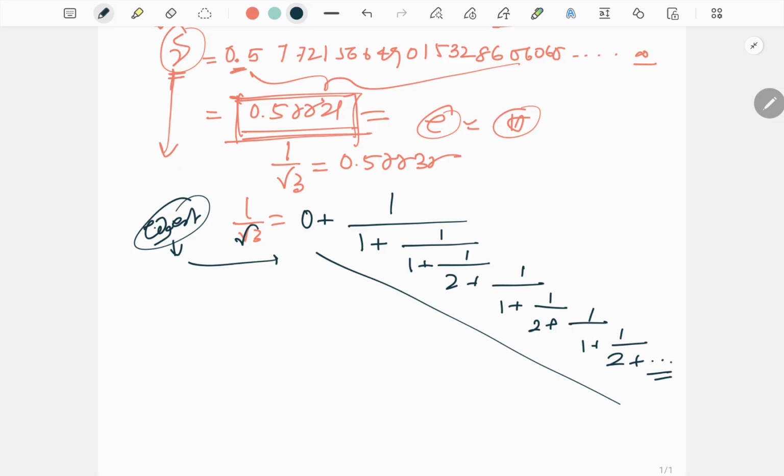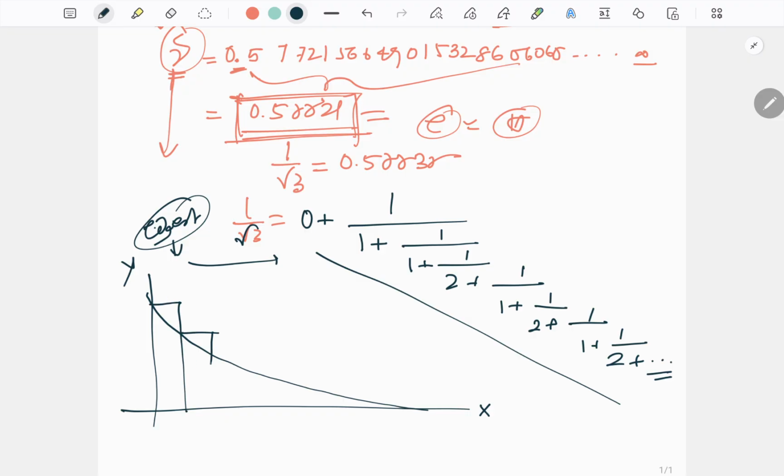So what is the representation? How can we visually represent the value of the Euler constant? The visual representation of the value of the Euler constant is this. This is the y-axis and this is the x-axis. This is the graph, and we can divide the graph in this way.